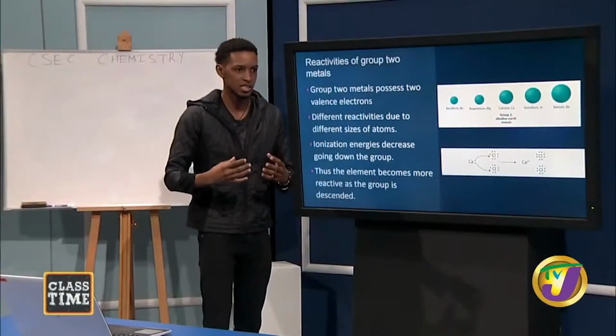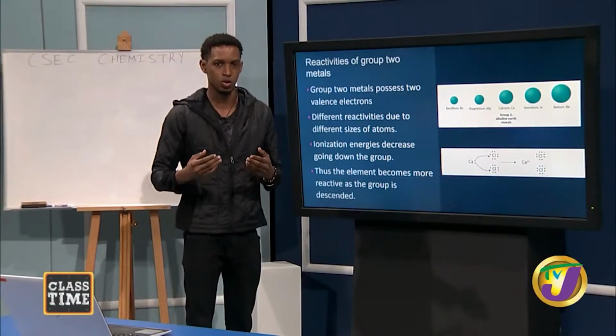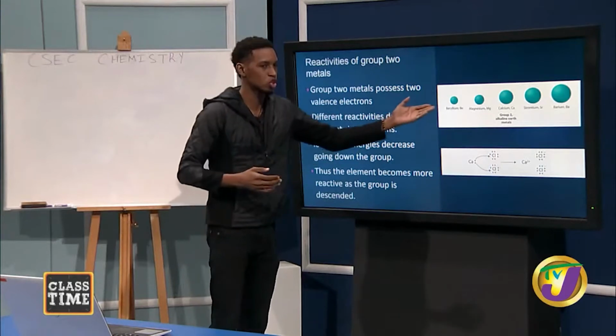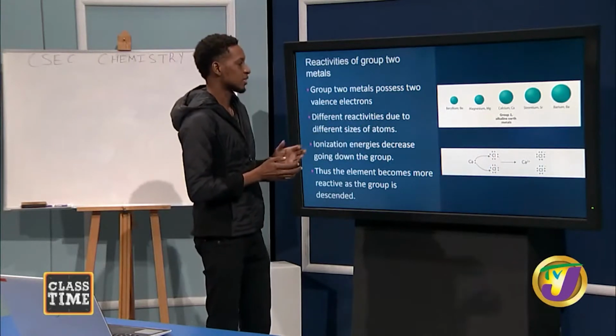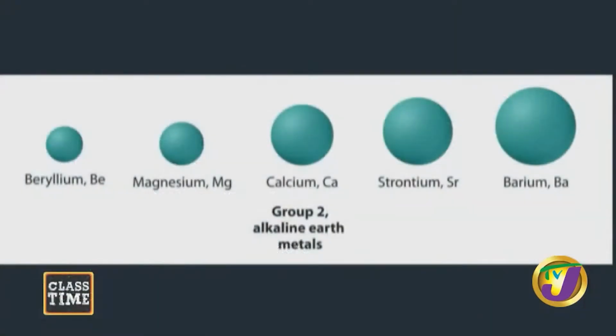So the easier it is for the metal to lose the electrons, the more reactive the metal would be. Now, if we look here, we would see that the group 2 metals increase in mass as we descend the group from beryllium to barium. What that means is that in barium, the valence electron would be very far from the attractive forces of the nucleus, while with beryllium, the valence electron would be right next to the nucleus, so the attractive forces would be very strong.